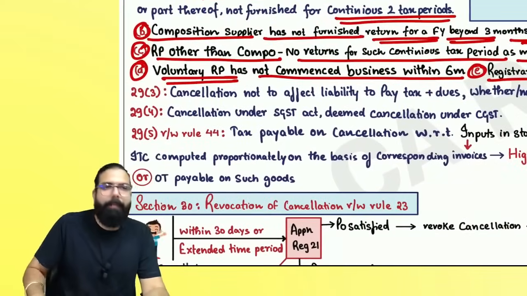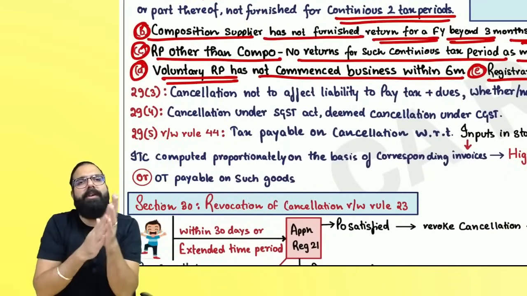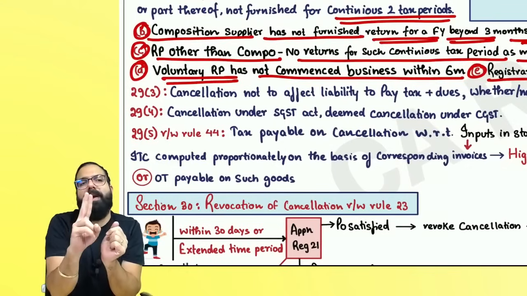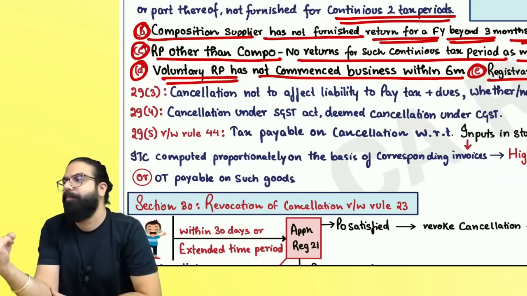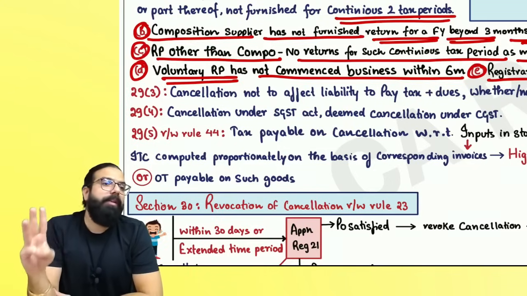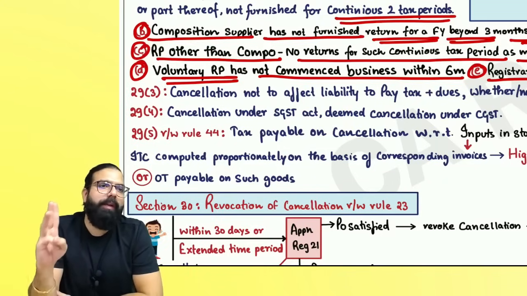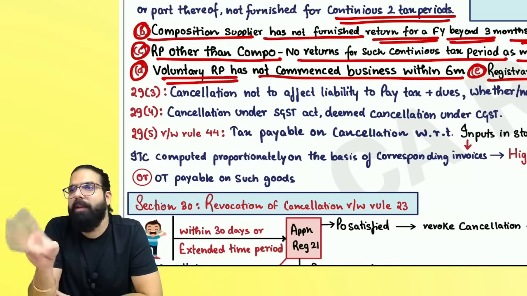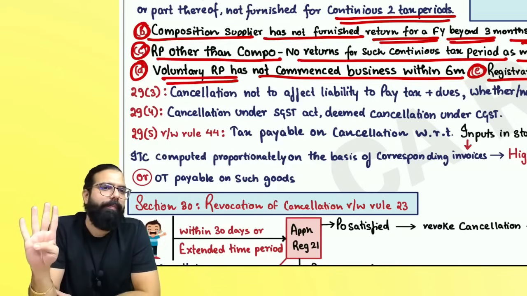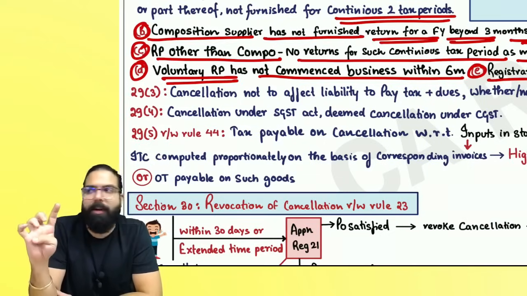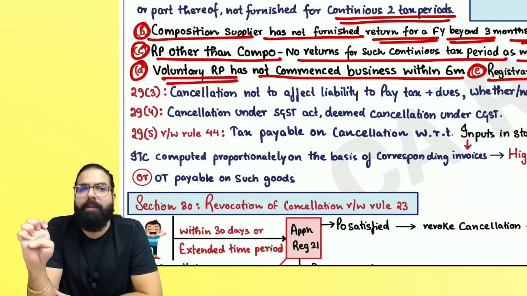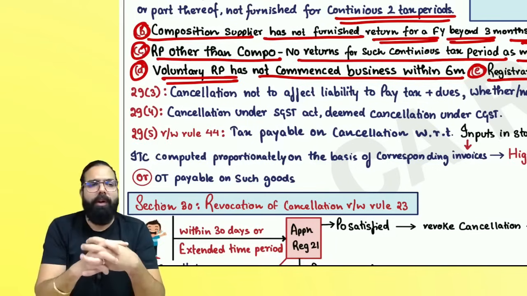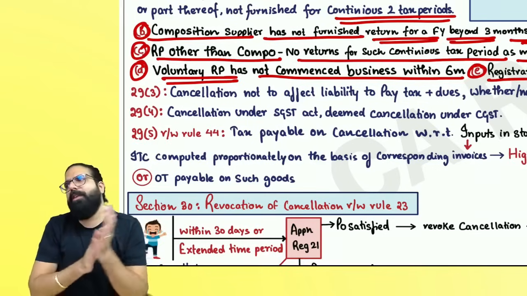Everyone, now remember one thing. Number one, if you contravene such provision of the act or rules. For a composition dealer, after the return due date is over, 3 months you have not filed your return, then registration can be cancelled. Normal person, 6 months or 2 quarters, if you have not filed your GSTR3B continuously, monthly return or quarterly return, whichever is there, then bye, registration can be cancelled. Fourth thing, voluntary registered person has not commenced business for 6 months, then his registration can be cancelled. And the last one, everyone, if you have taken the registration by fraud, willful misstatement or suppression of fact, then your registration can be cancelled.